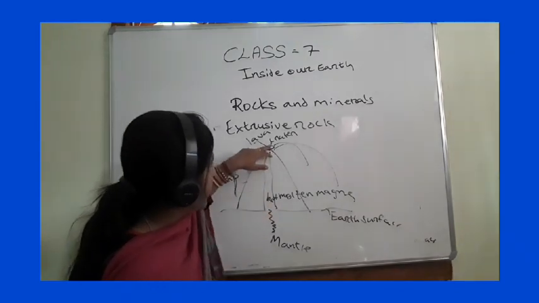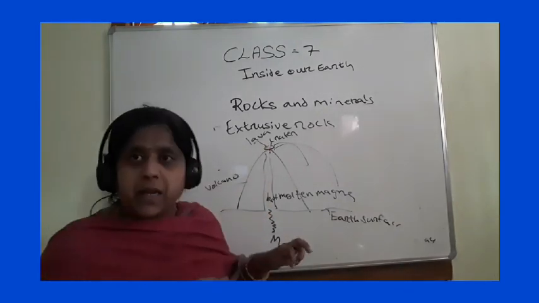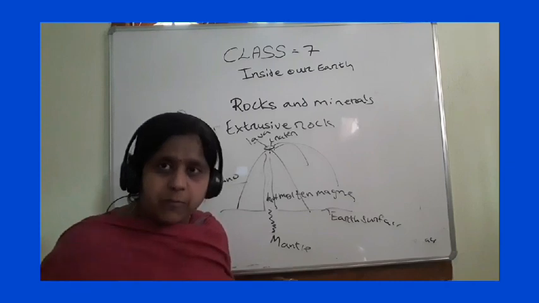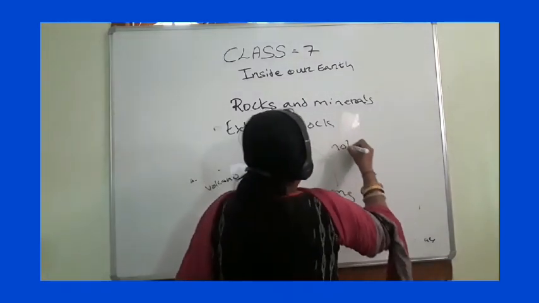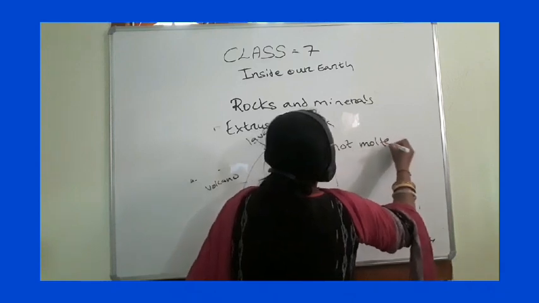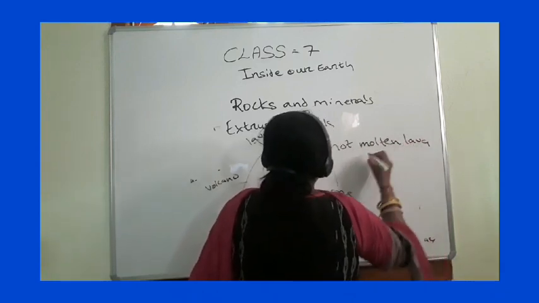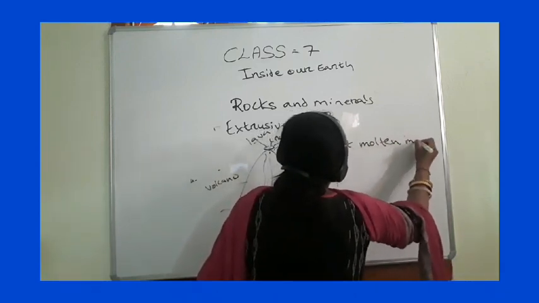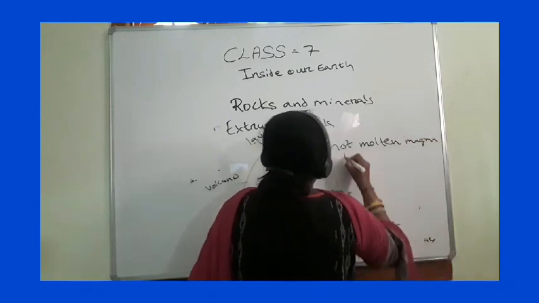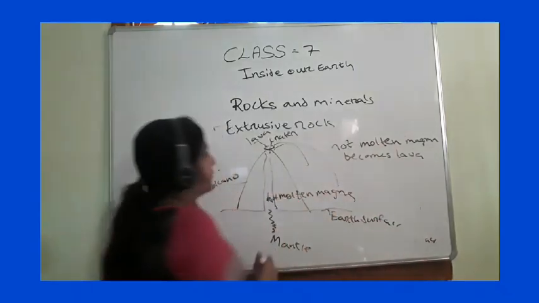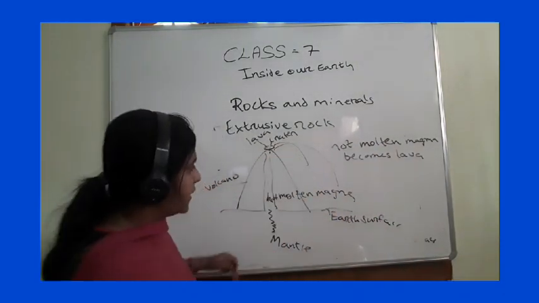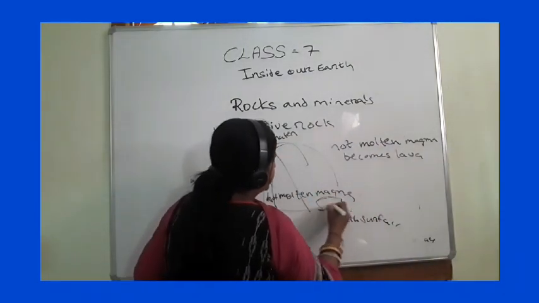This hot molten magma, when it comes to the crater, it becomes lava. Hot molten magma becomes lava. It comes to the earth surface. It flows down on the earth surface, and here it is deposited.